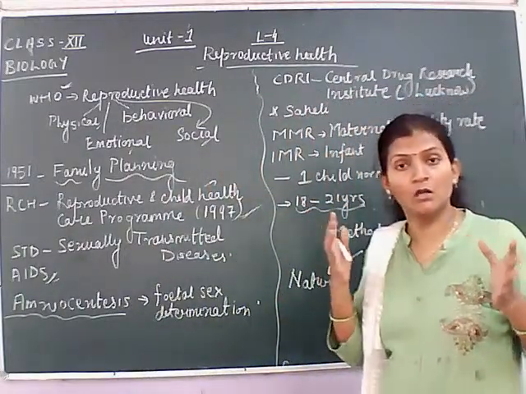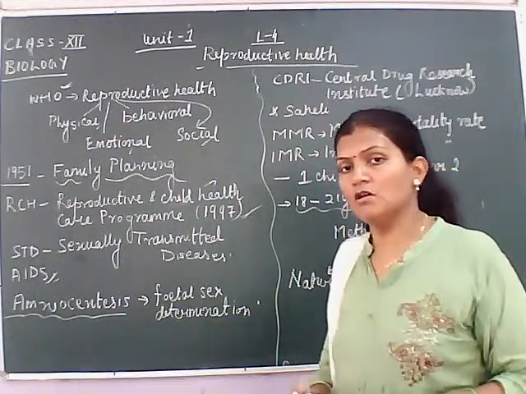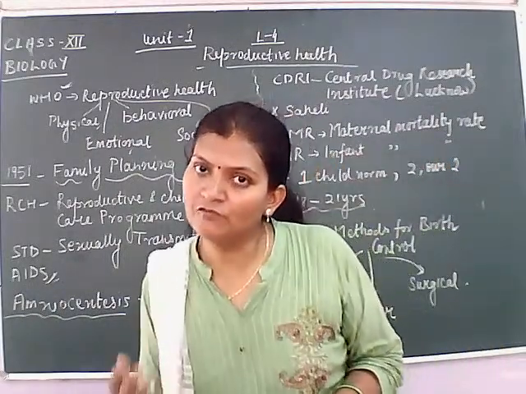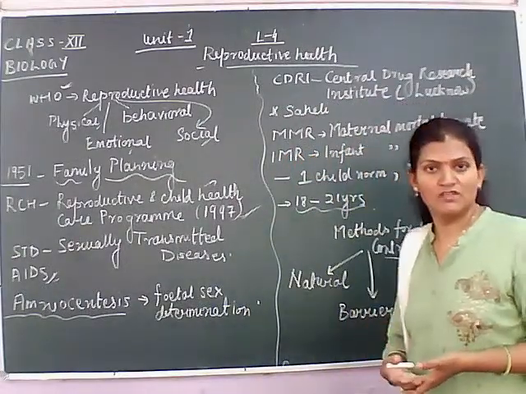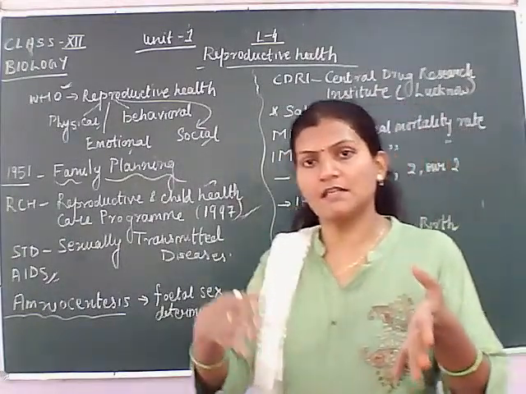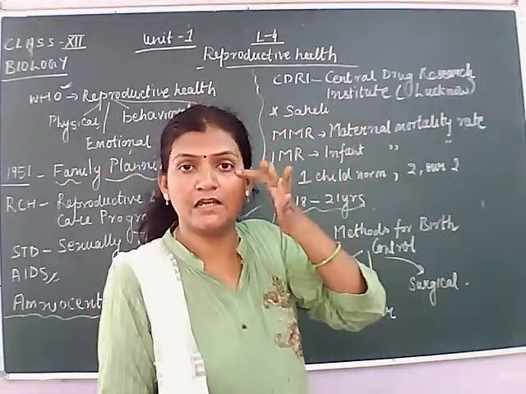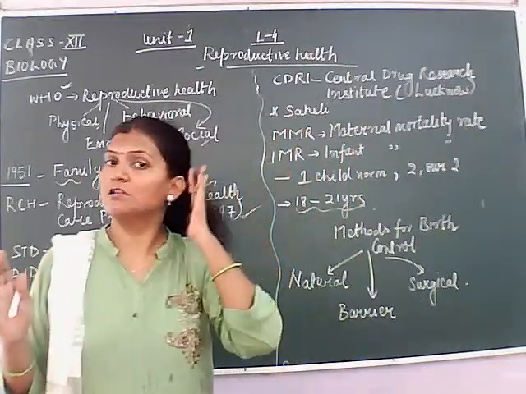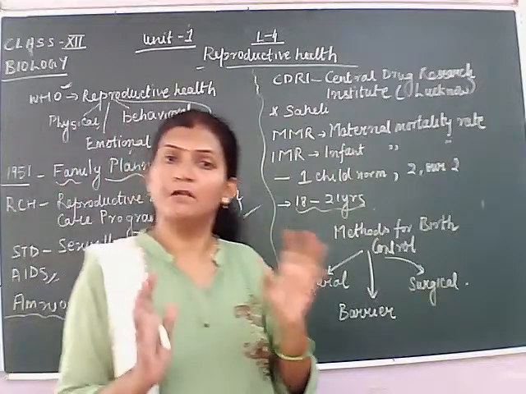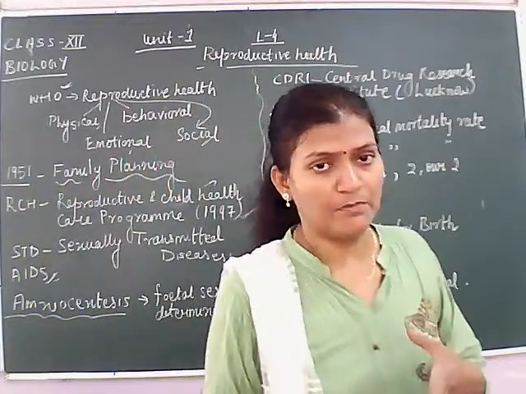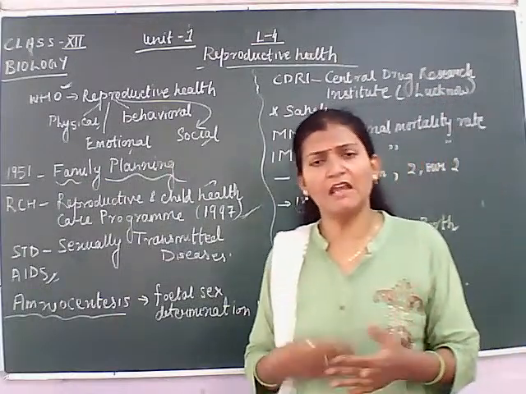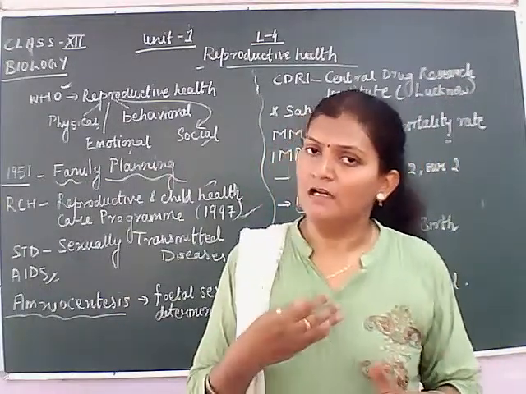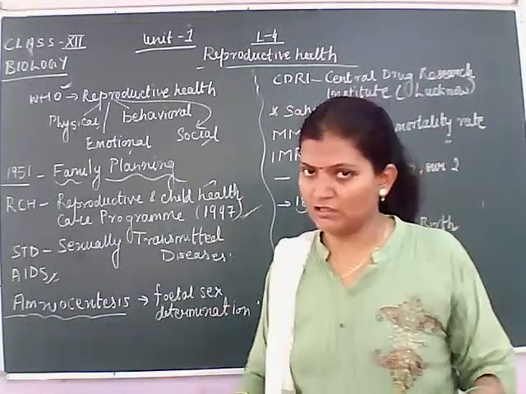And there are certain laws also which are imposed if the couple use this technique to know the sex of the child, because if the couple knows that the child is a girl, then the couple goes for the abortion of the female child, and it leads to the death of the girl child.